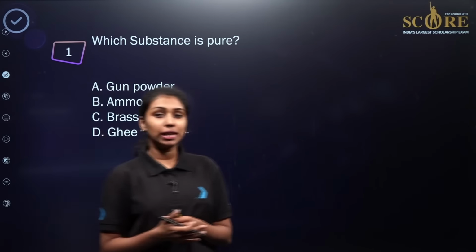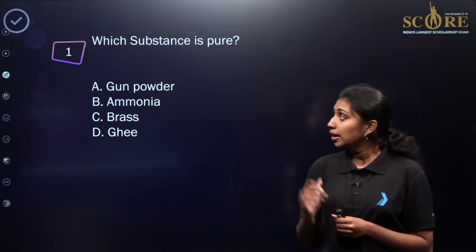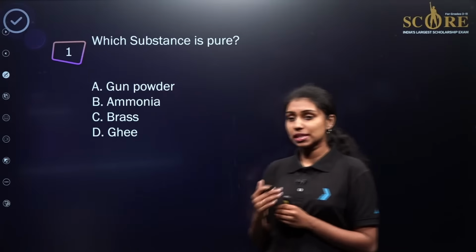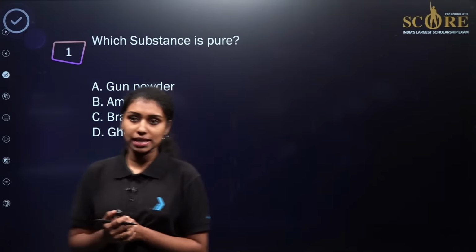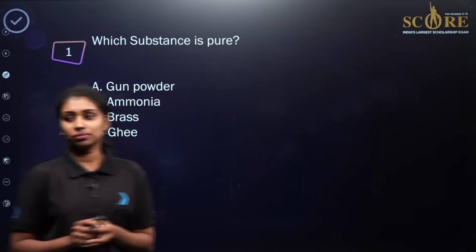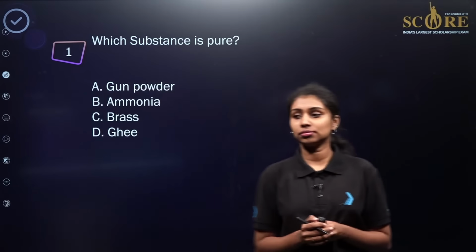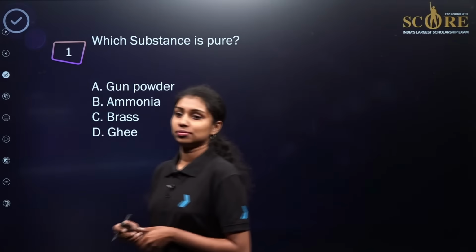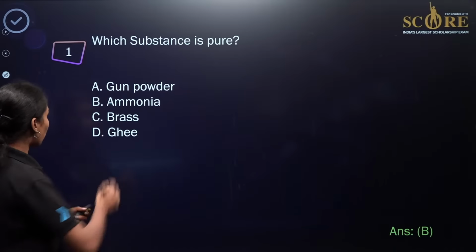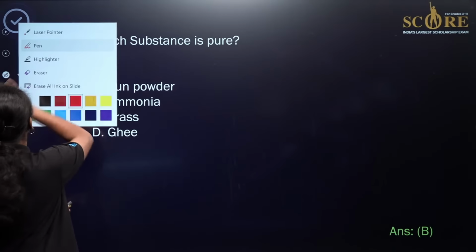So in the second chapter, Is Matter Around Us Pure, we have already studied the classification of substances, pure substance and mixture. So here the question is based on that chapter. So what will be the answer for the question? Option B will be the correct answer here.